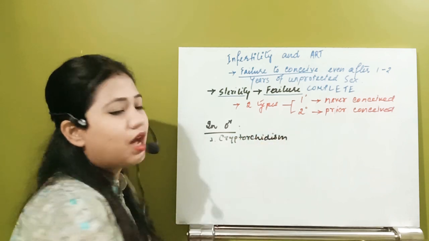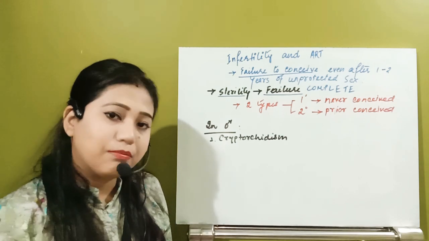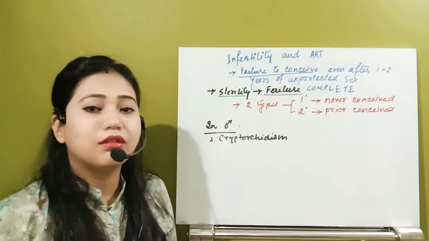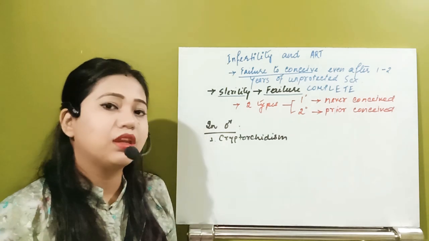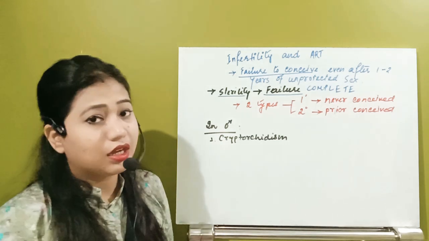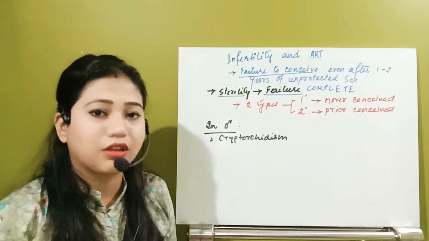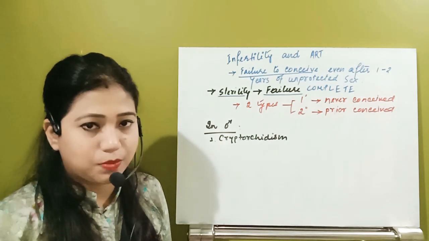Cryptorchidism means the inability of the testes to descend and remain inside the abdomen, that is intra-abdominal, and they cannot become extra-abdominal. That is a condition for infertility. I have already given it in the human reproduction diseases part.